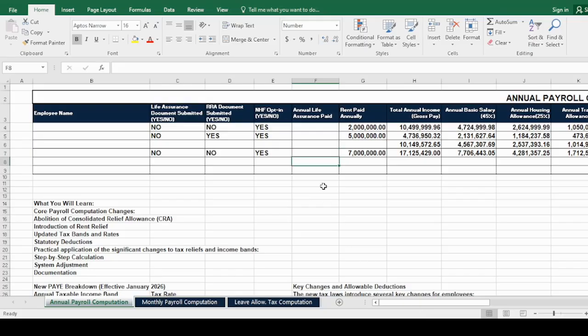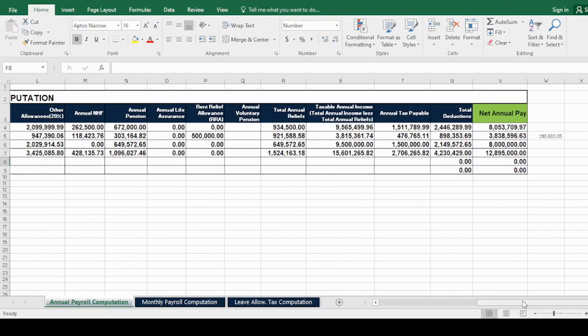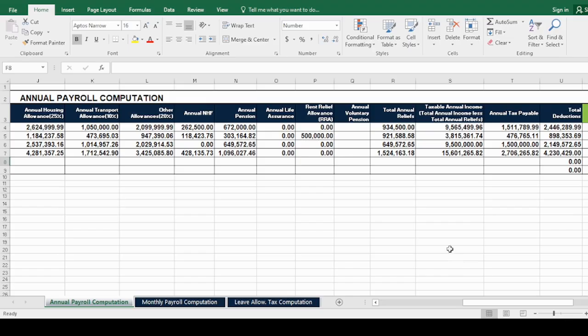To delete, press enter. So we can see that the figure here is still the same. Let's quickly look at where the error is coming from.